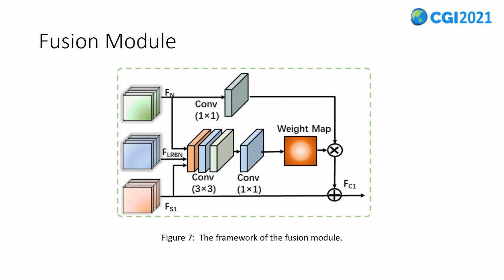FLRBN denotes the input LR image with noise and motion blur. The input feature FLRBN, the SR feature FS1 and the denoising feature FN are first concatenated and then go through a series of convolutions to get the weight map. FC1 is the weighted fusion feature obtained by the fusion module and used as the partial input of the SR recovery branch.